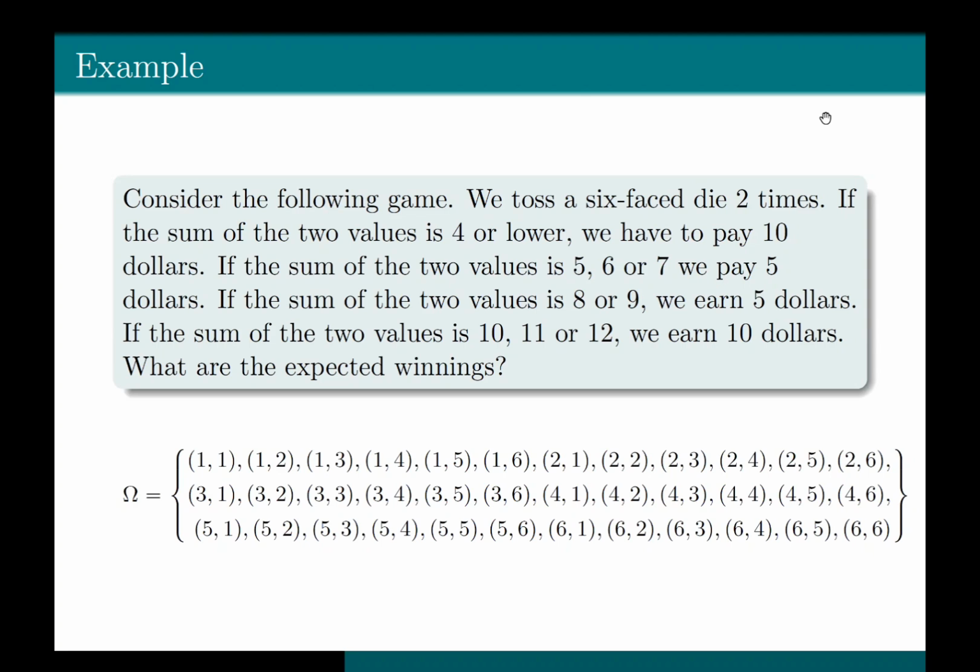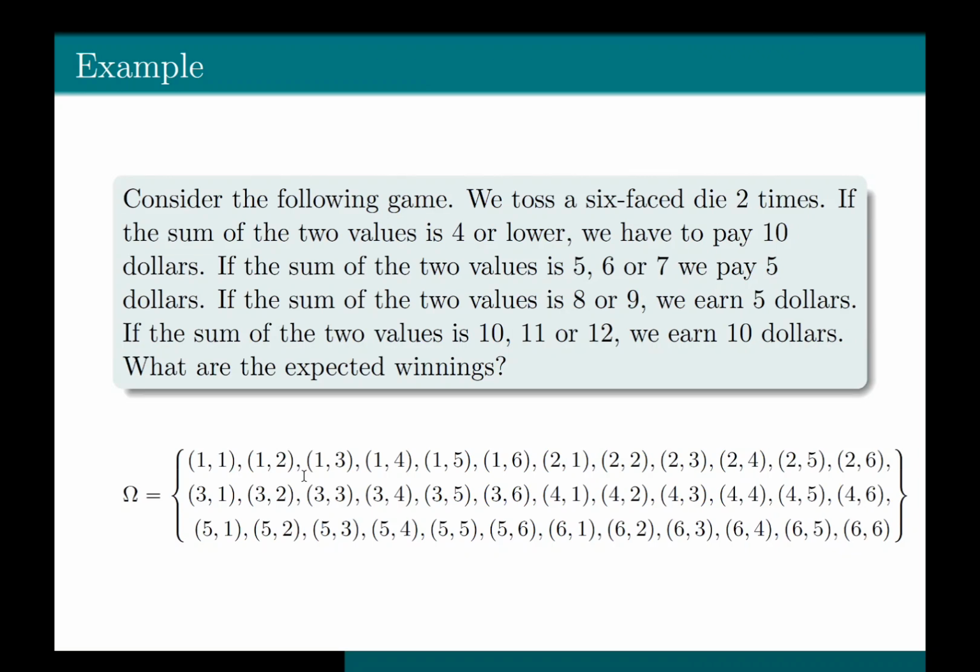Since we are rolling a six-sided die 2 times, the sample space will contain all the possible outcomes you can get when you roll the first die and all the possible outcomes you get when you roll the second time. When you roll the first die, the possible outcomes are 1, 2, 3, 4, 5, 6. And when you roll the second die, the possible outcomes would again be 1, 2, 3, 4, 5, 6. So this is how your sample space would look like.